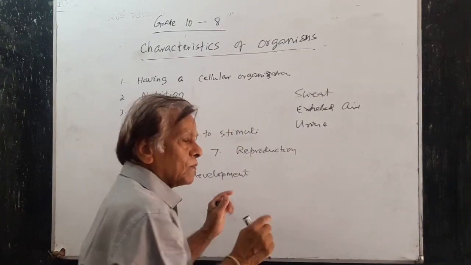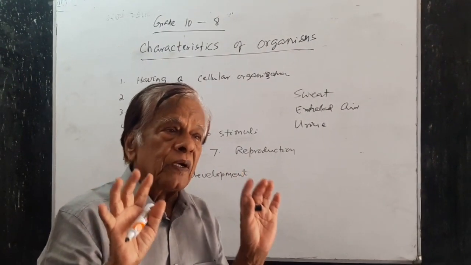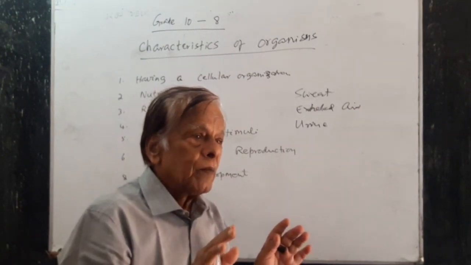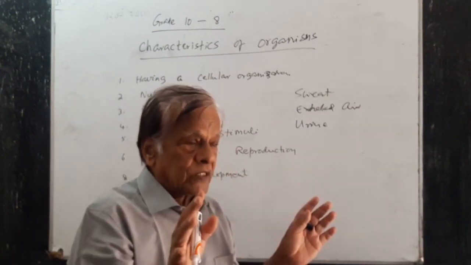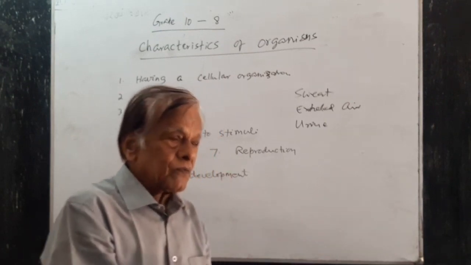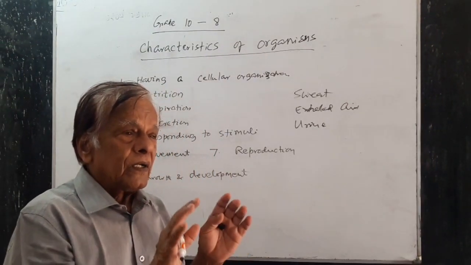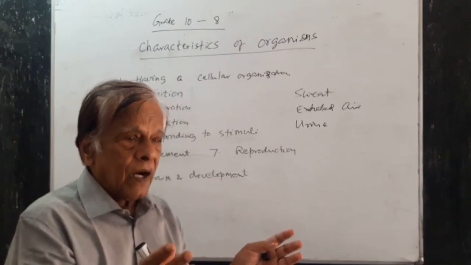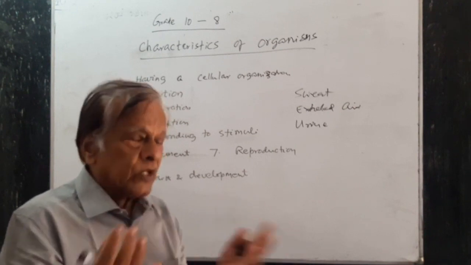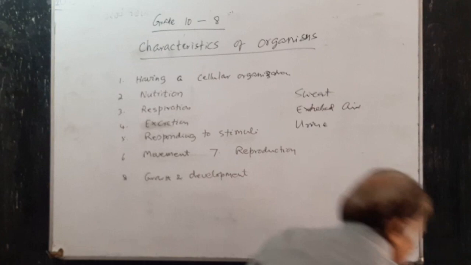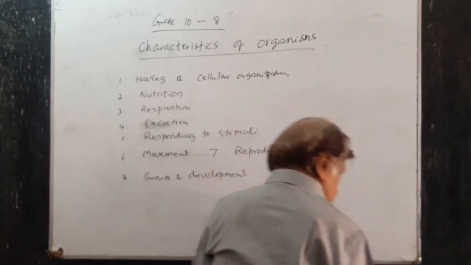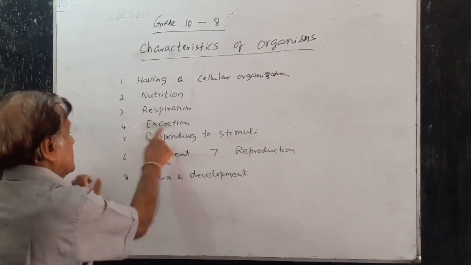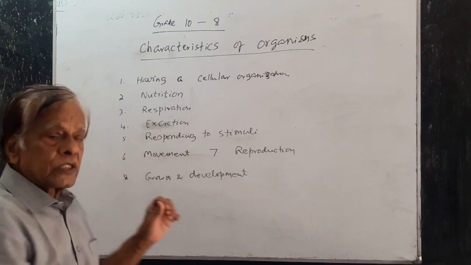In urine you have about 96% water, about 2% urea, and about 2% other salts except sodium chloride. Sodium chloride salt is removed with sweat. Other salts are excreted with urine. This is also a characteristic of all the organisms: excretion.